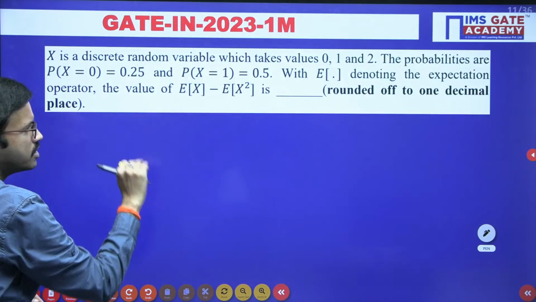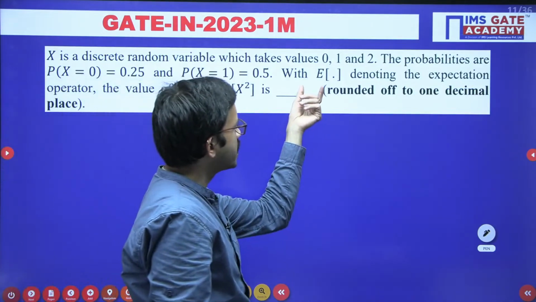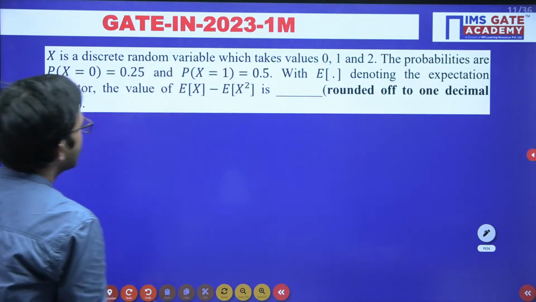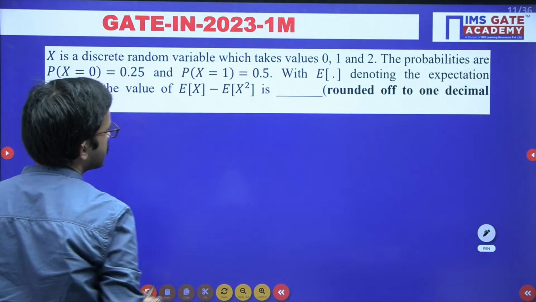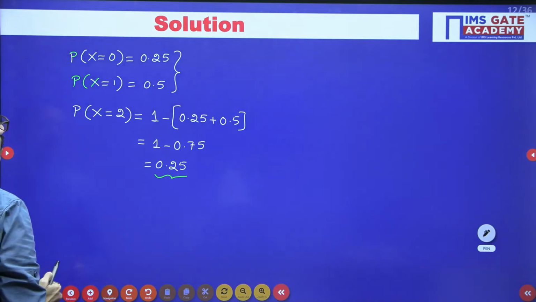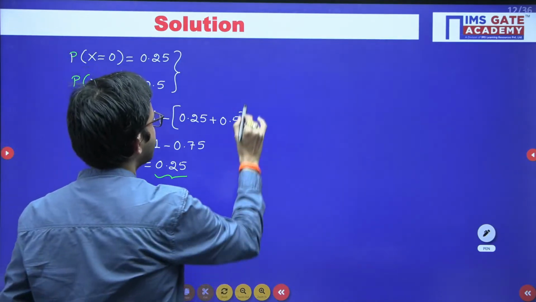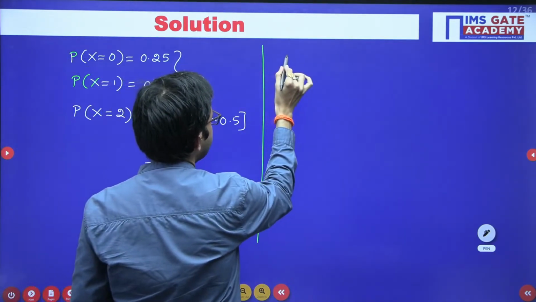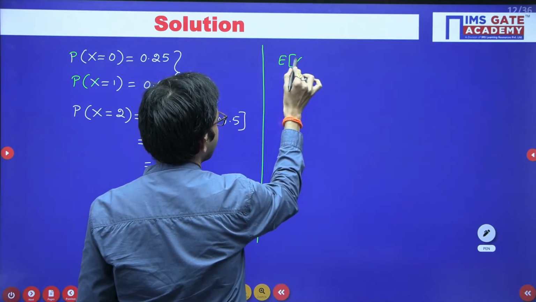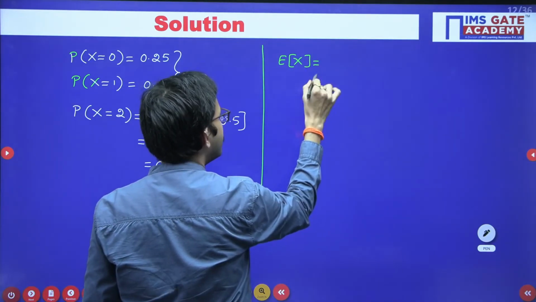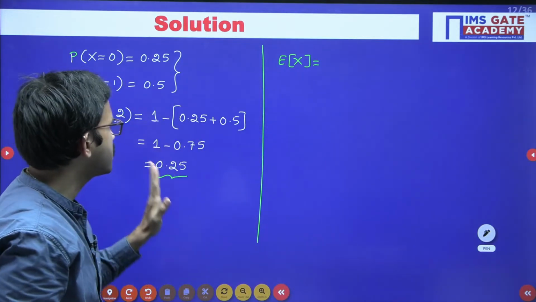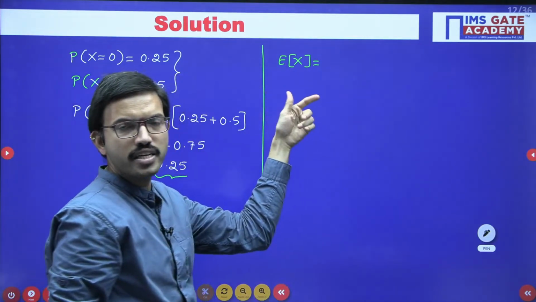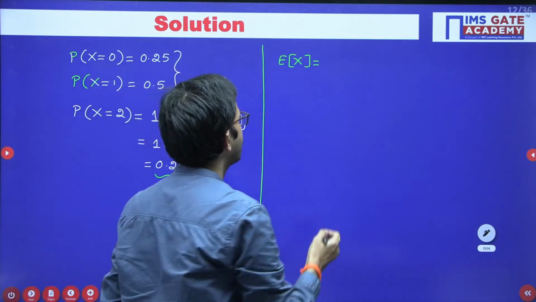You have the corresponding probabilities, and here this is the expectation operator that you know. Now the question is E of X minus E of X square. That value they are asking, right? So first of all, let us calculate the expectation of X. Expectation of X is nothing but, if it is a continuous random variable, we could have used the integration term, but here it is a discrete random variable, so in place of integration you can use sigma, summation.